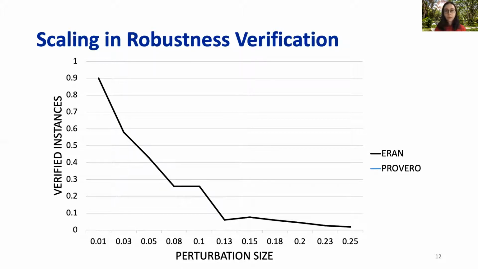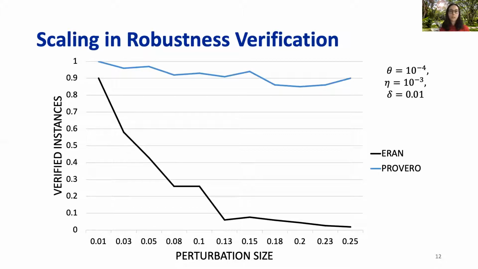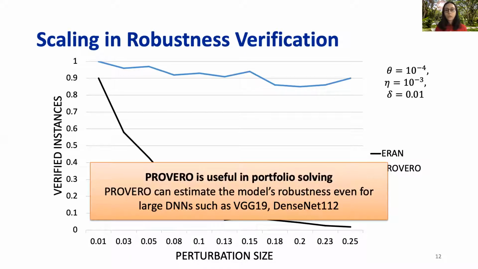And we run PROVERO as well, and we find that PROVERO returns a definite yes and no answer with the user-specified confidence, even when Iran begins to be very inconclusive. For example, for a perturbation size of 0.8, the number of verified instances is smaller than 30%, whereas we can still give a probabilistic certificate more than 90% of the time. So PROVERO can be useful in a portfolio solving approach when other verifiers do not return conclusive results. We also show that PROVERO can handle much larger DNNs, such as VGG19 and DenseNet 111.